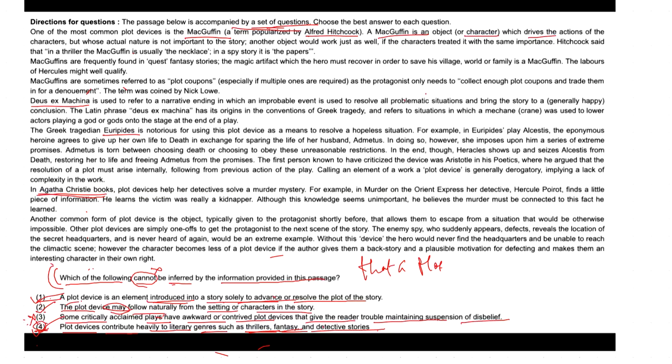But at the same time, if you look into option 3, right? This is outside the scope. What is option 3 all about? Option 3 is outside the scope of this particular passage, isn't it? There is no reference to what readers think about plot devices. So hence we can say option 3 would be the most appropriate answer to the question.